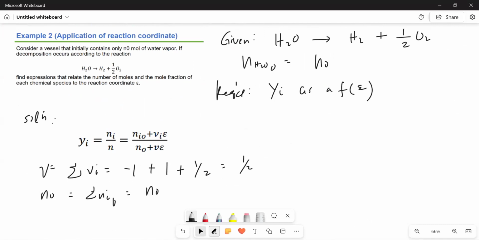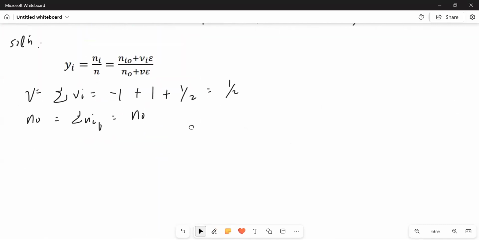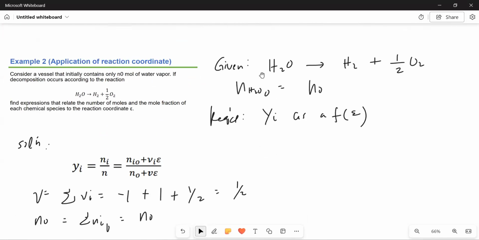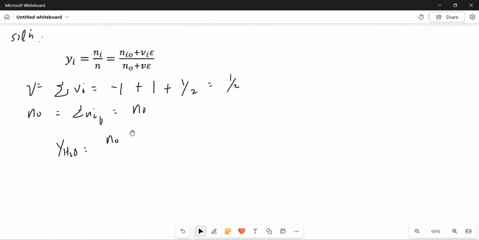So we write the expression for each of the species. Let's begin with water. What is N sub I naught for water? It's simply N naught, right? And then V sub I of water is -1 times epsilon.